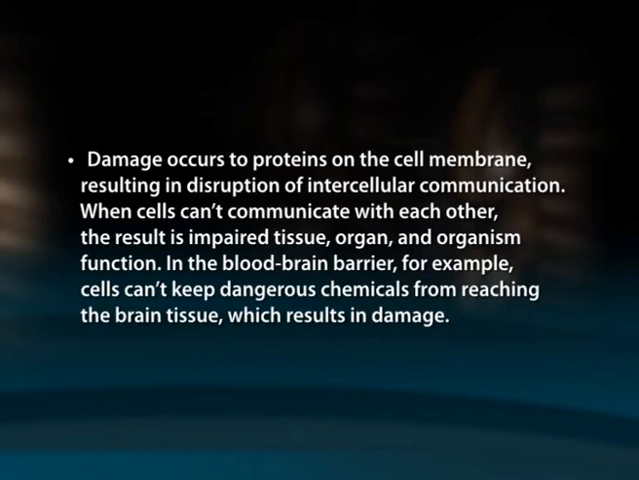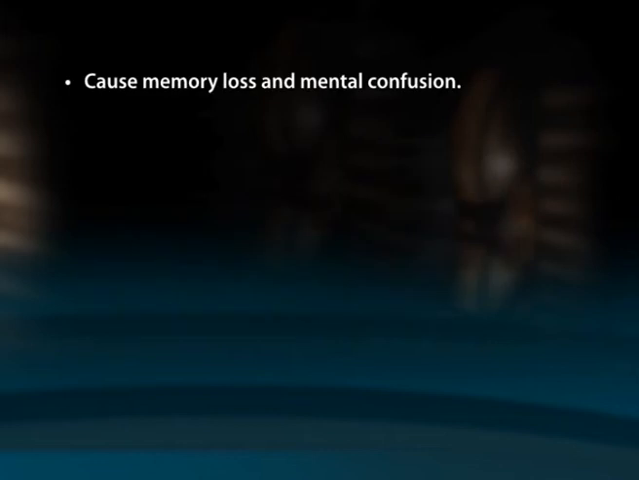Damage occurs to proteins on the cell membrane, resulting in disruption of intercellular communication. When cells can't communicate with each other, the result is impaired tissue, organ and organism function. In the blood-brain barrier, for example, cells can't keep dangerous chemicals from reaching the brain tissue, which result in damage. Cause memory loss and mental confusion,